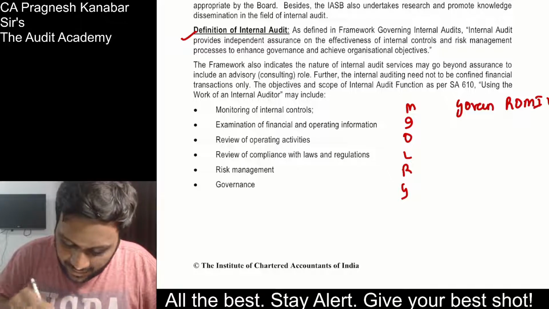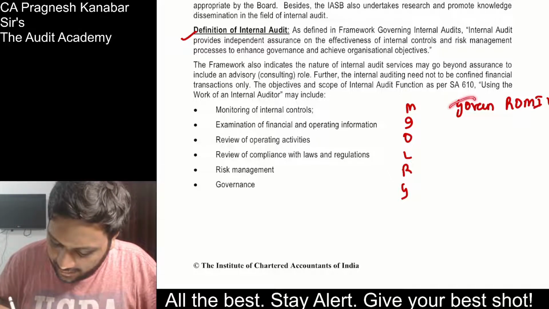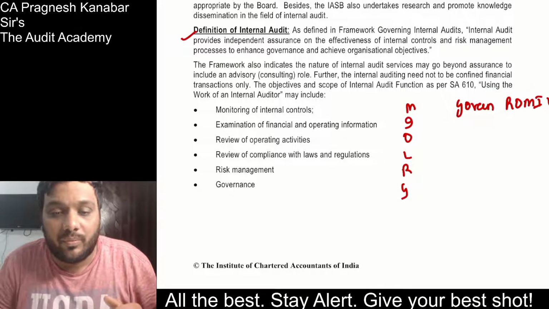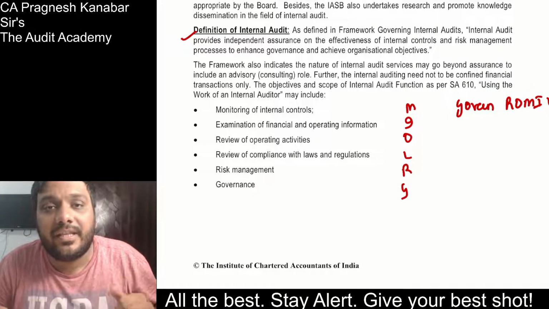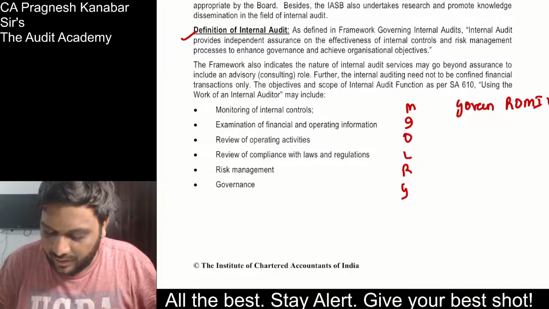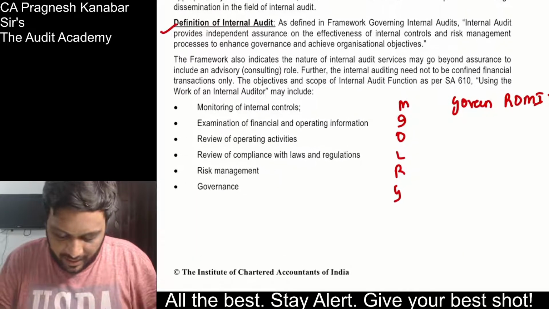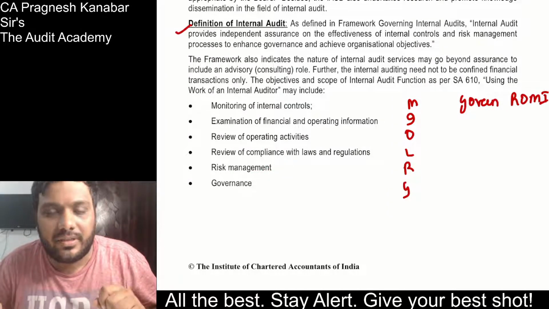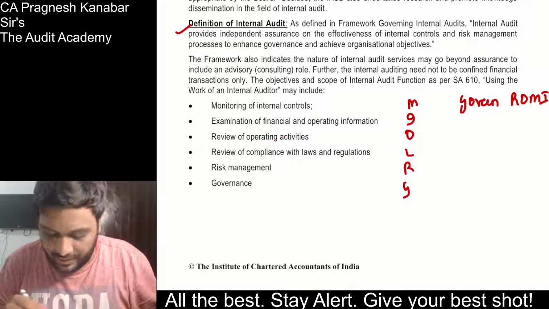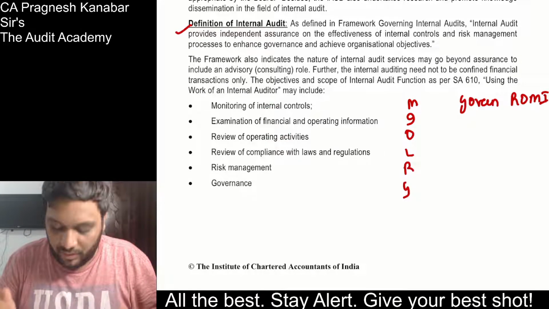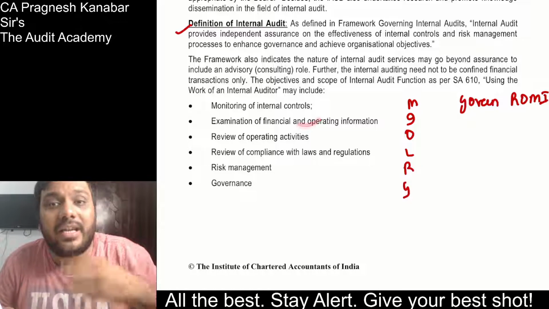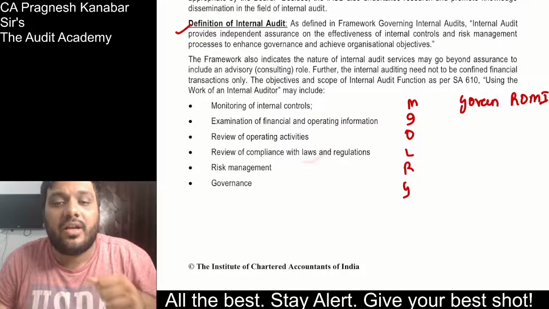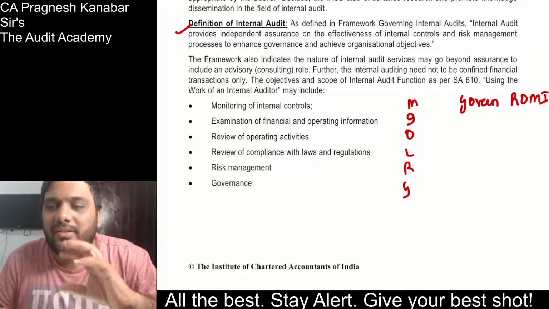And they say that internal audit is something that is going to govern ROMIL. An activity which is going to govern ROMIL. So it will look after governance, that is whether management and those charged with governance are performing their duties, and the transparency within the entity. And then ROMIL: R for risk management, O for operations, M for monitoring the controls, I for the information that is getting generated, whether that is accurate or not, and L for compliance with laws and regulations. So that is how govern ROMIL.